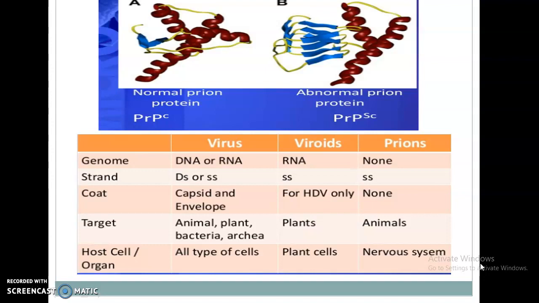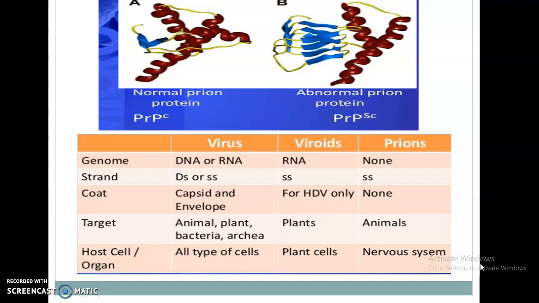One last major difference between viroids and prions is that viroids are sensitive to RNase but resistant to proteinase. Why? Because in viroids RNA is present and a protein coat is absent. In opposite, prions are sensitive to protease enzyme but resistant to RNase enzyme.